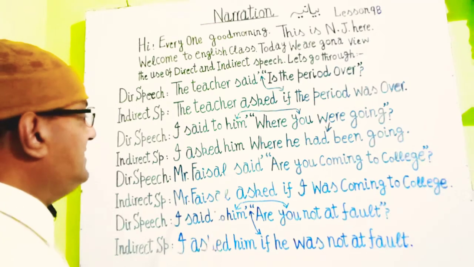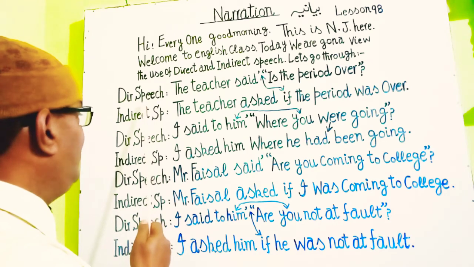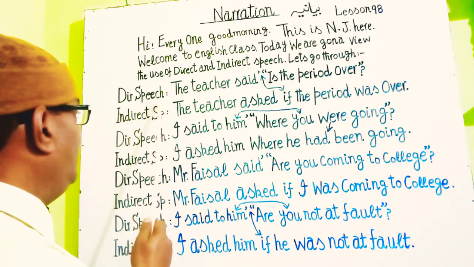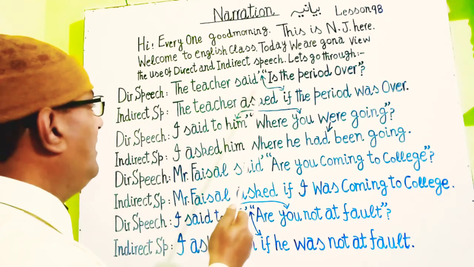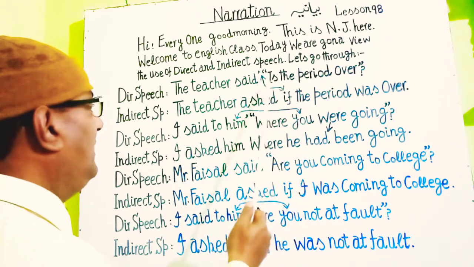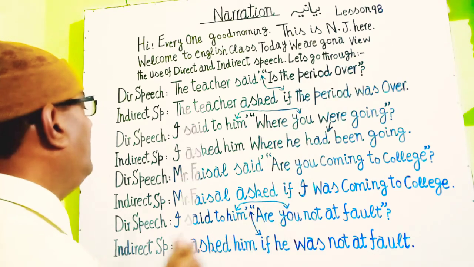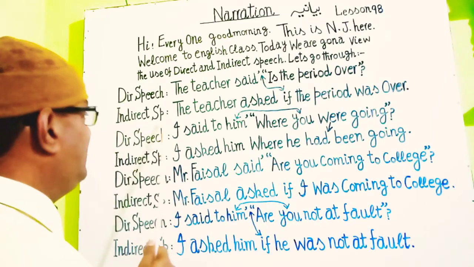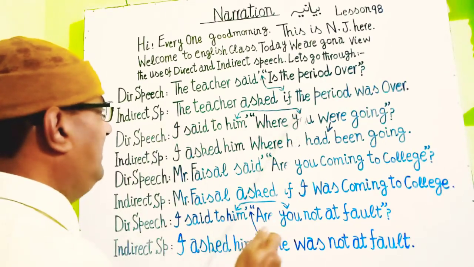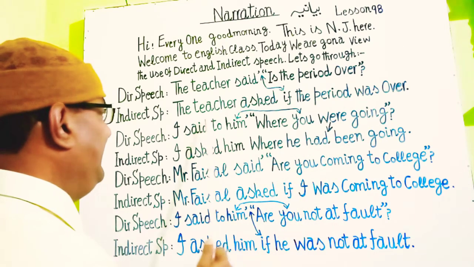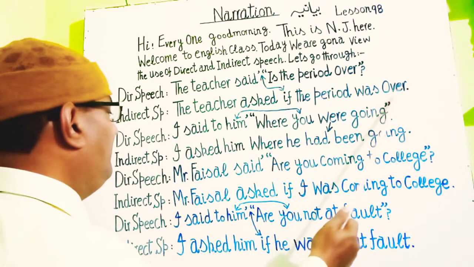So guys, let's have a say once again from the start. The first direct speech is: the teacher said, is the period over? The interrogative sign and commas close, and it changes to: the teacher asked if the period was over.